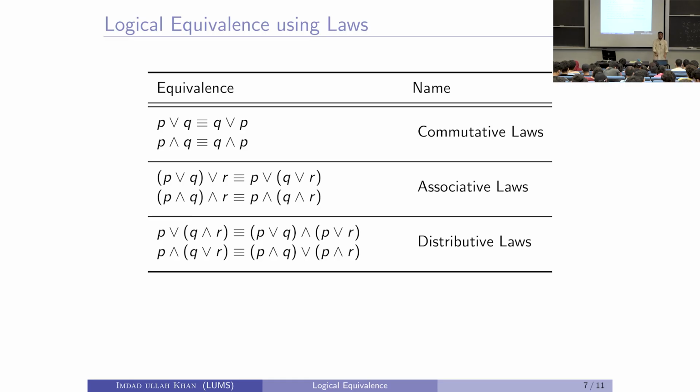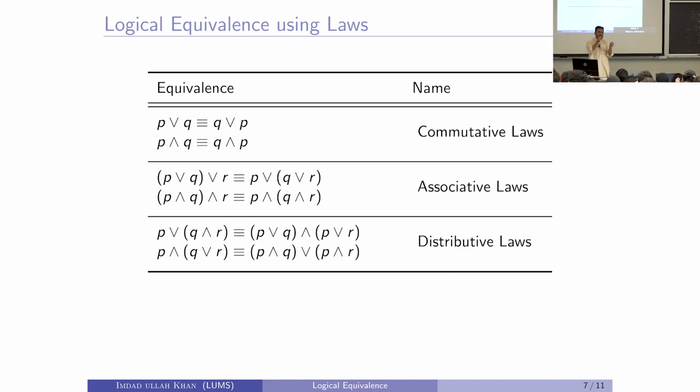Try to make the truth table of P and Q and also Q and P. You will see they are exactly equal.